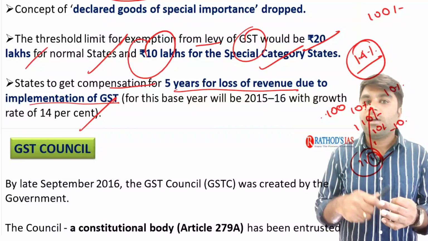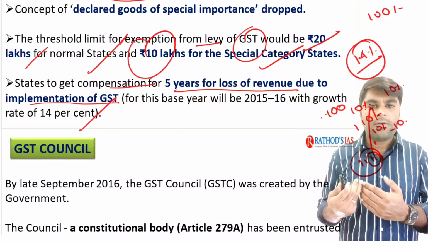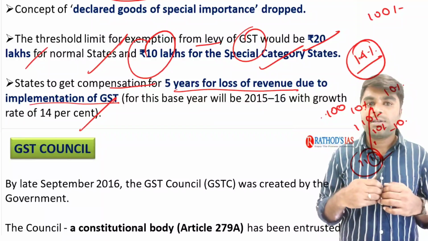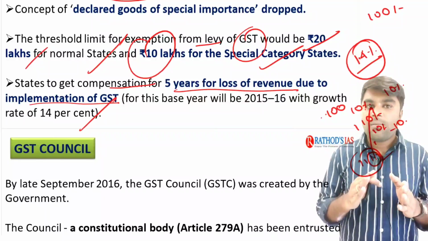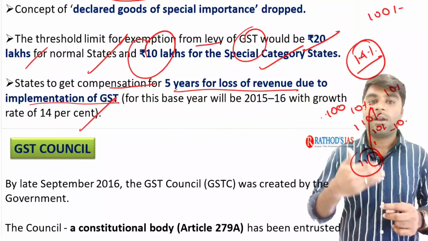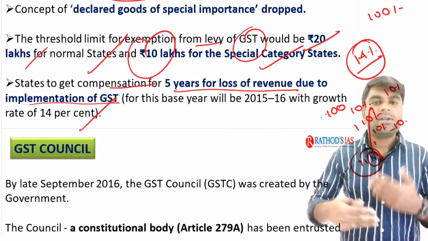Earlier, the states used to levy these taxes so they got a lot of revenue. Now these are subsumed into the GST. So as a result, how would the states get the taxes? So the central government decided that as the states are going to incur losses with respect to implementation of the GST, we would compensate that loss amount.